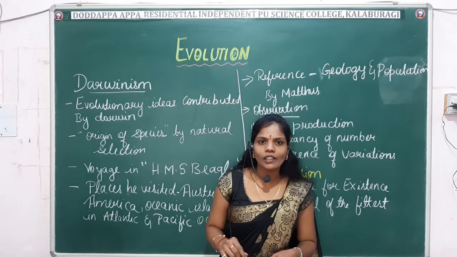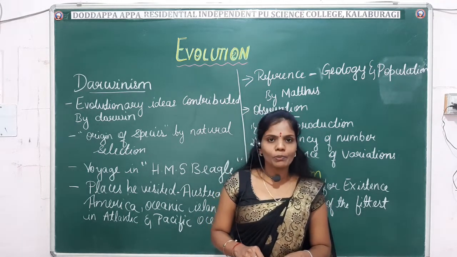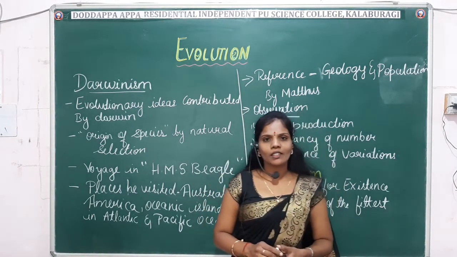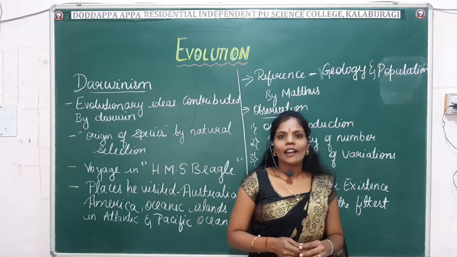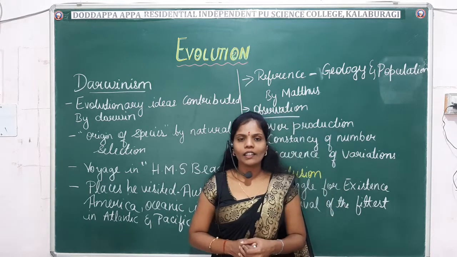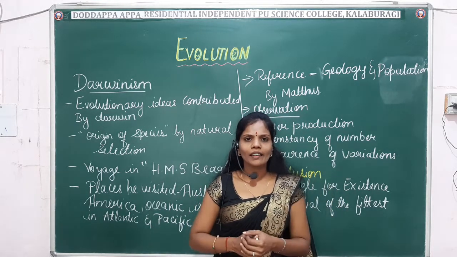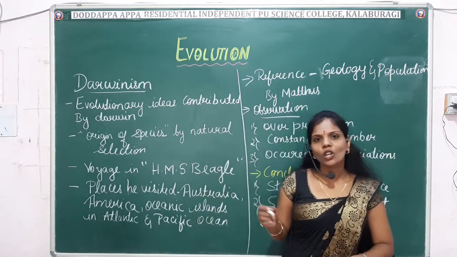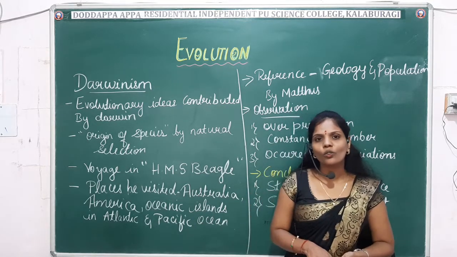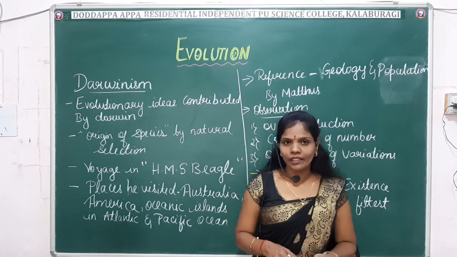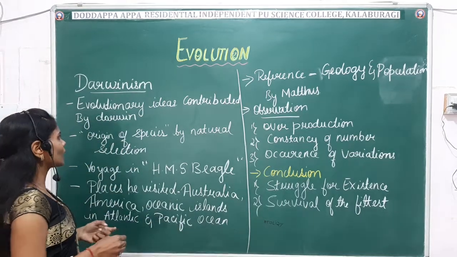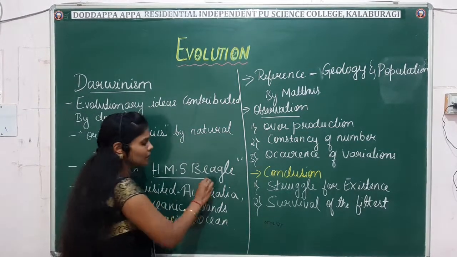Next we'll move on to Darwinism, or Darwin's theory. People have already heard Darwin's name, right? Darwin was a famous naturalist and the grandson of Erasmus Darwin. During his voyage, he came across different varieties of plants and animals. He got an opportunity to lead a team on a journey in a ship known as the HMS Beagle. It's the ship's name, right?